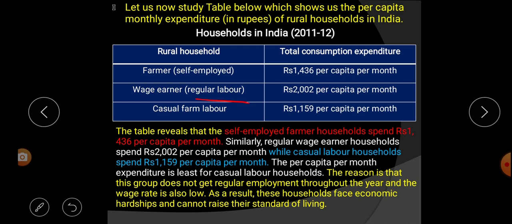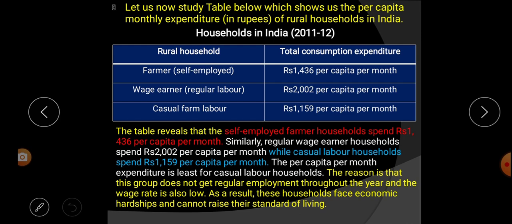They spend 2,002 rupees per capita in a month. Next, casual farm labor. How much do they spend? 1,159 per capita per month. This is the expenditure of rural households in India, 2011-12.